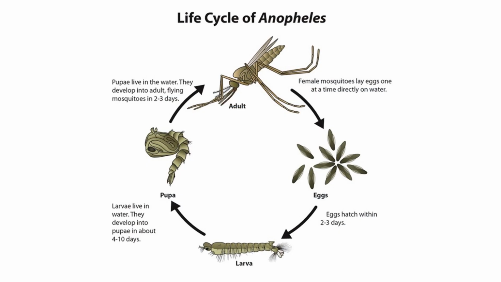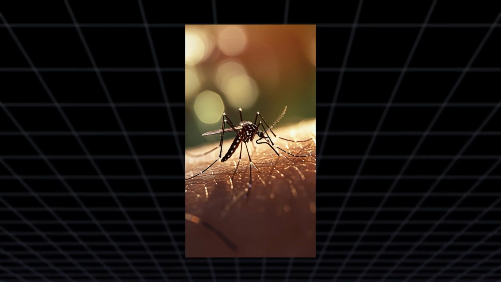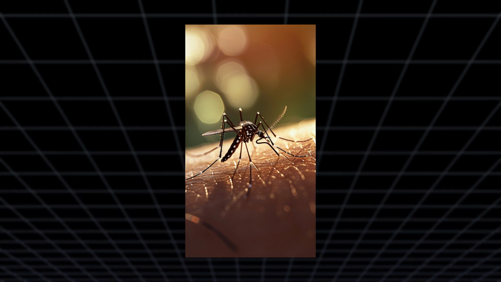Malaria is caused by a plasmodium parasite, which is transmitted through the bite of an infected female Anopheles mosquito. When these mosquitoes bite you, they inject the parasite into your bloodstream, and this leads to malaria infection.